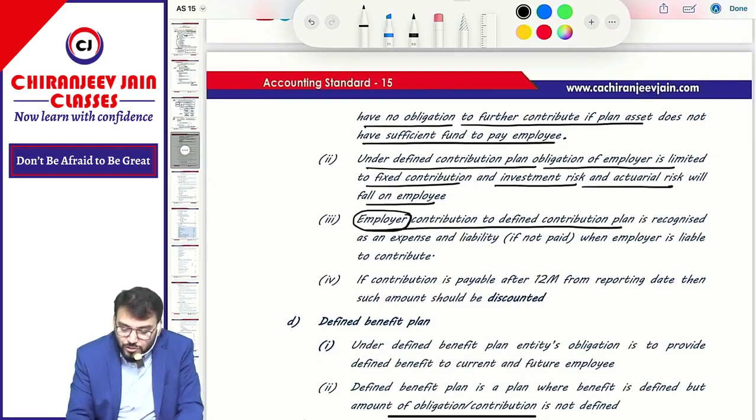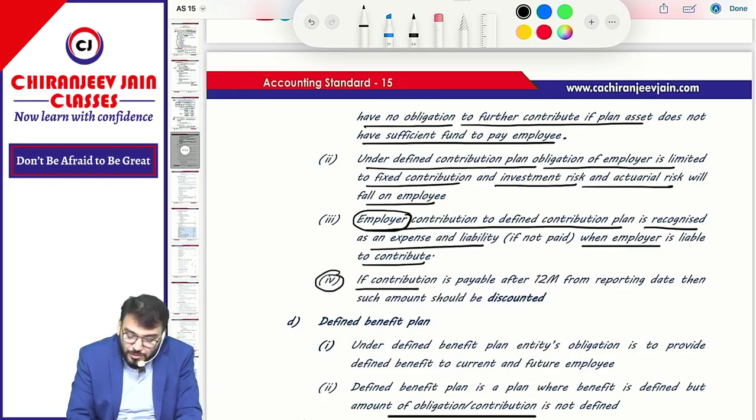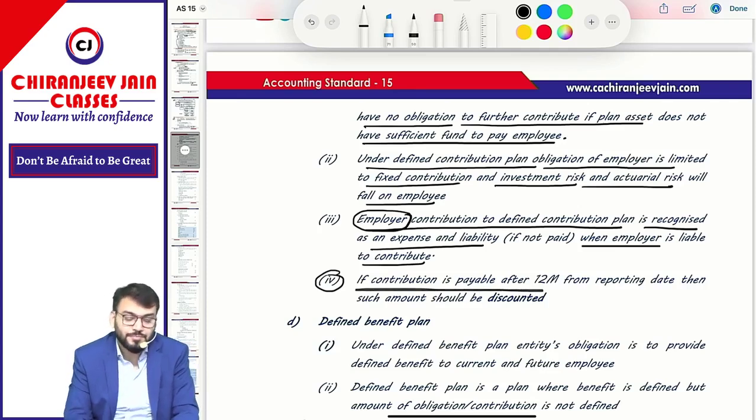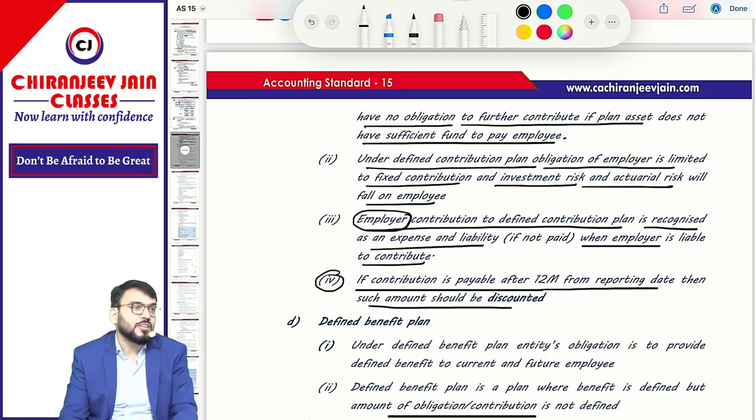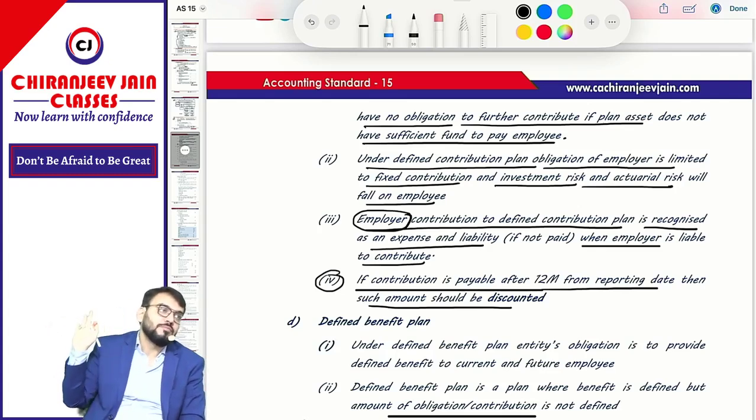Employer contribution to defined contribution plan is recognized as an expense or liability when the employer is liable to contribute. If not paid, it will be a liability. Correct. If the contribution is payable after 12 months from the reporting date, then such amount should be discounted. Means if that amount is payable within 12 months, then an undiscounted amount. If it is payable after 12 months, then a discounted amount.